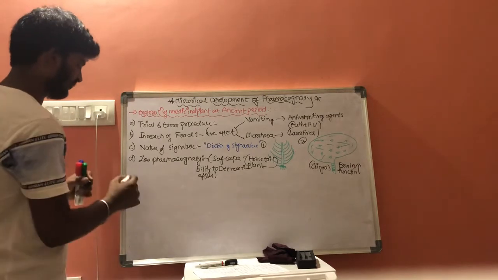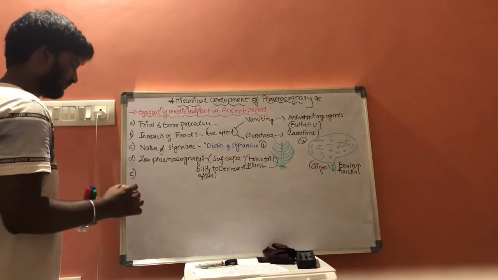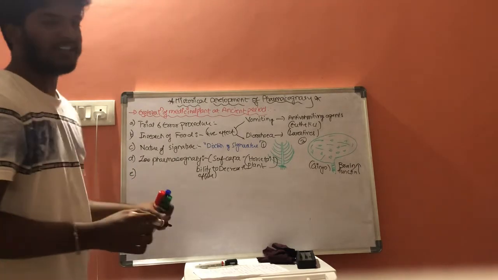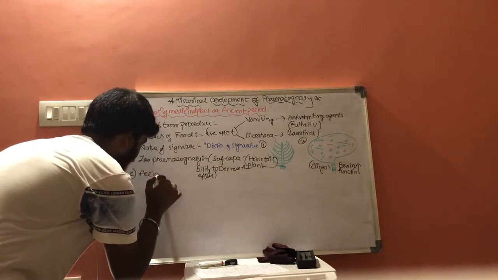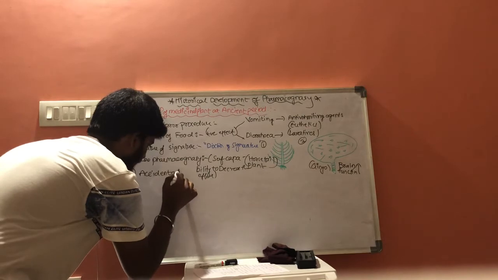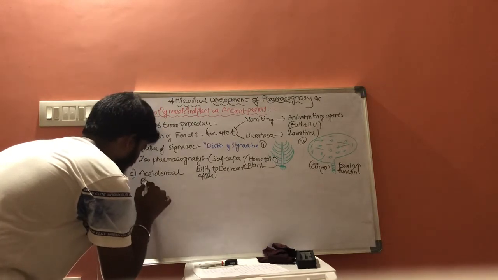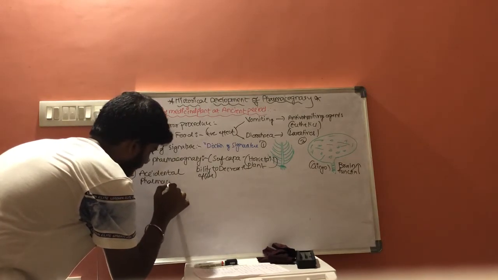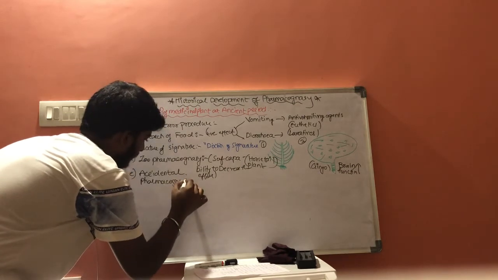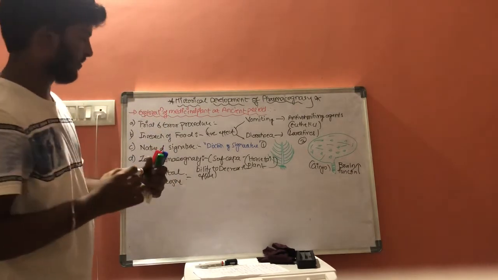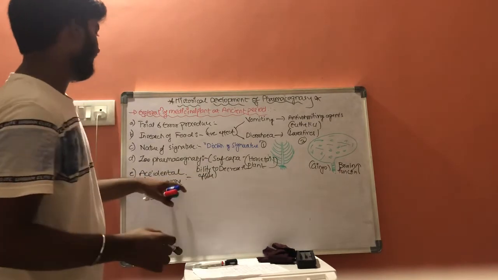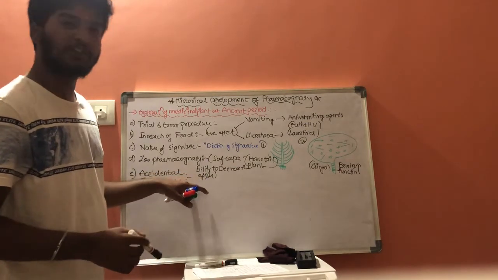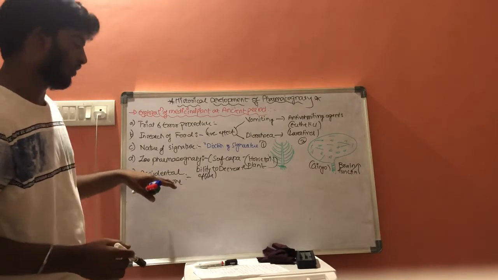And next one, accidental pharmacognosy. What is accidental pharmacognosy? These are accidentally produced crude drugs.